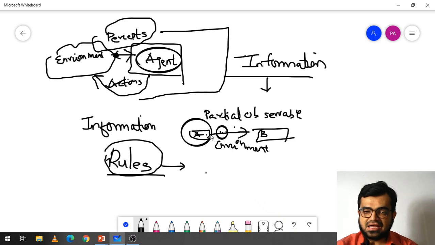That means the car should be in a position to decide at a particular instance what sort of actions to be taken in order to control such situations which can arise at any moment of time from location A to location B. So this kind of information the car has to obey, how does the car know that it has to stop at a particular place or destination? By the set of information.